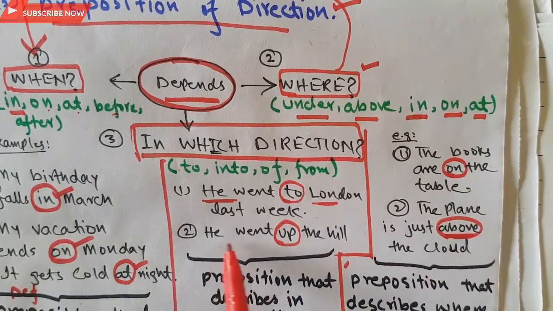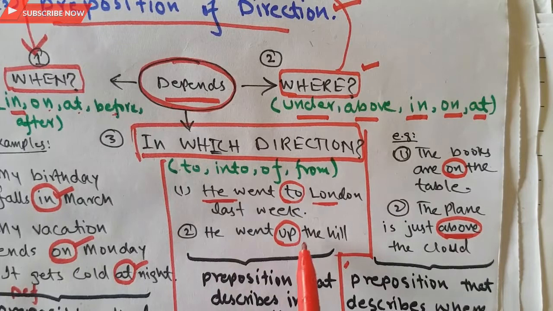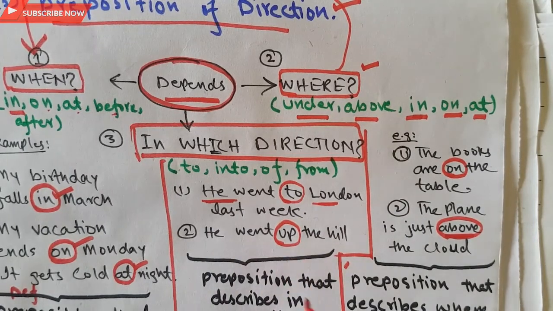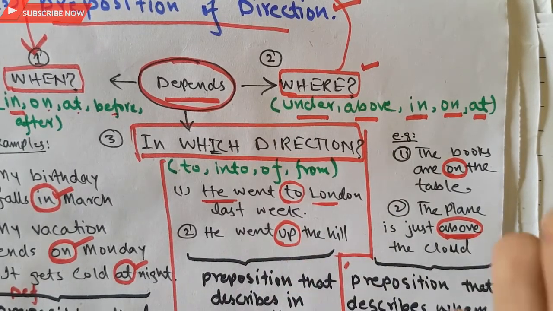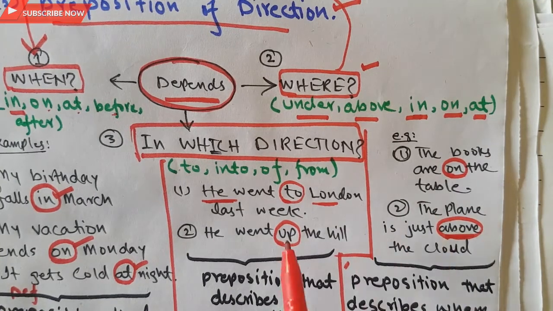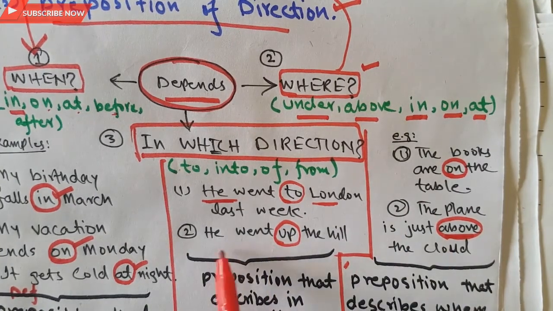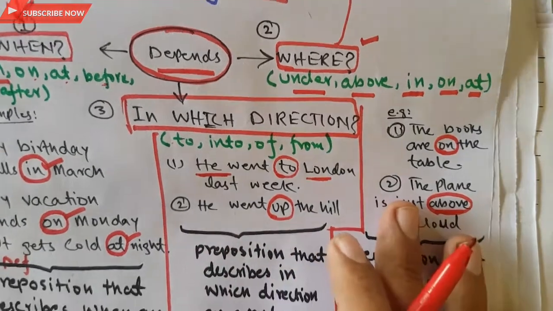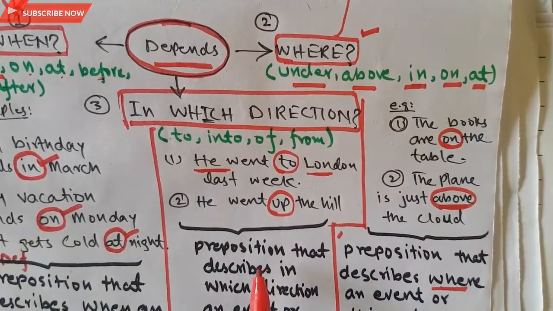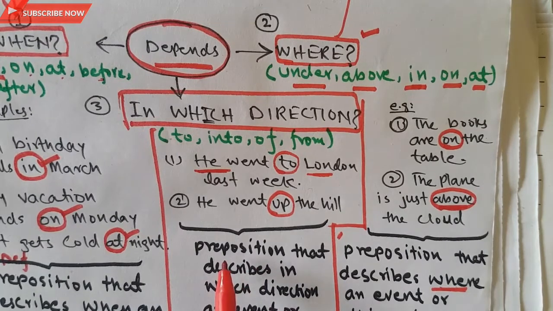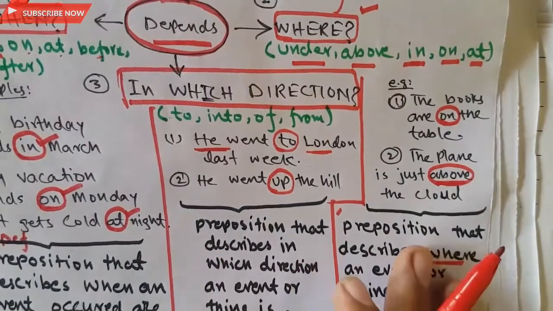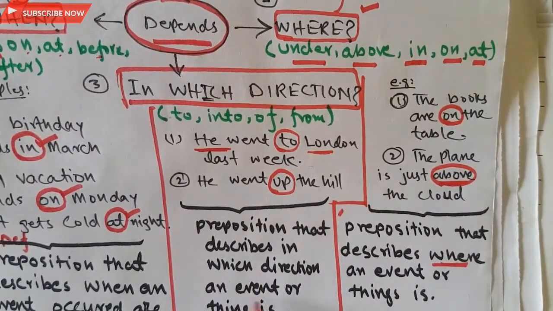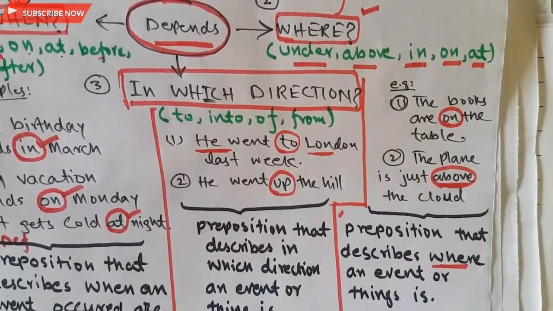And now the example is he went up the hill. Up here is a preposition, and actually the person is going up the hill. That is why we wrote here that he went up the hill. From this I will deduce a definition: a preposition that describes in which direction an event or thing is will be known as a preposition of direction.